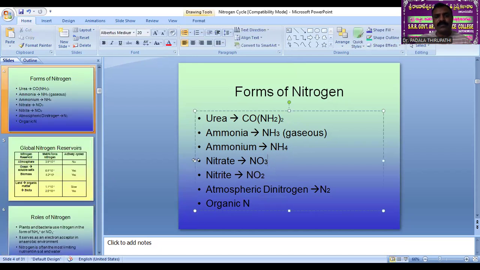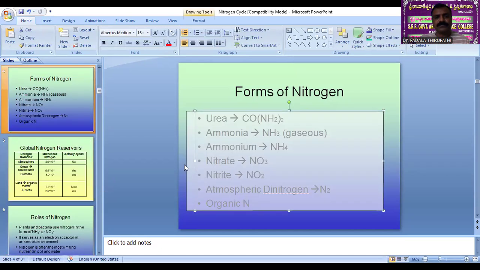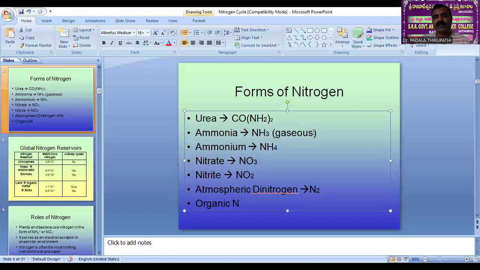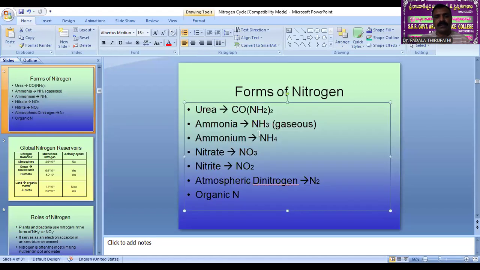See here, the forms of nitrogen in red color: urea, ammonia, ammonium NH4 plus, nitrate NO3 minus, nitrite NO2 minus. Then atmospheric dinitrogen, that is gaseous molecular nitrogen, and organic nitrogen are also different forms of nitrogen.